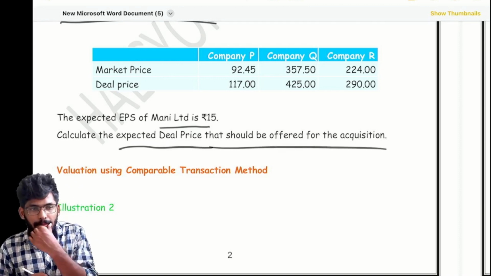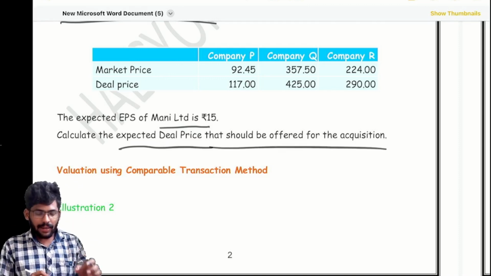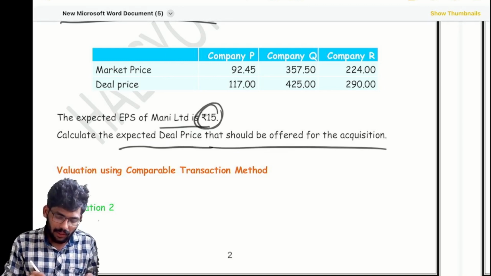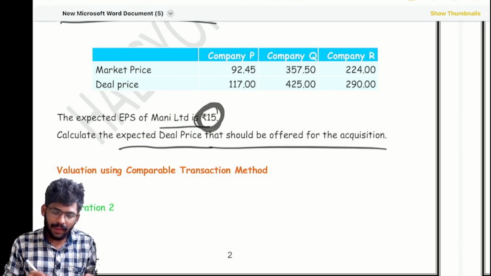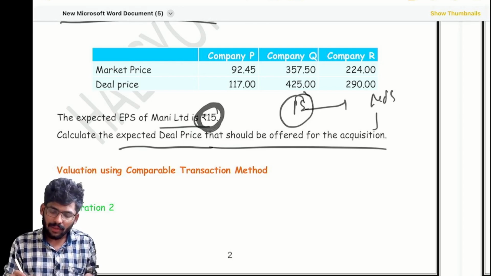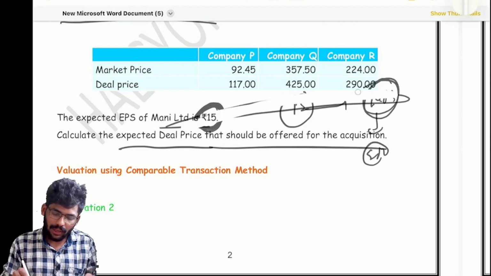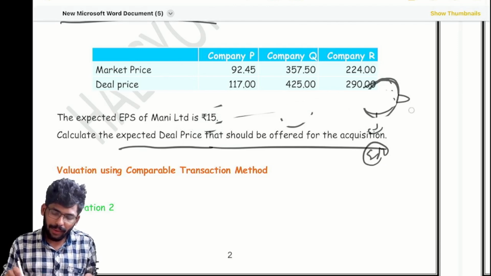Calculate the expected deal price. First we need to calculate the intrinsic value. We have the EPS. We want the P. For P, what do you want actually? MPS and EPS. We already have EPS. We want MPS. How to calculate MPS, based on the given information?